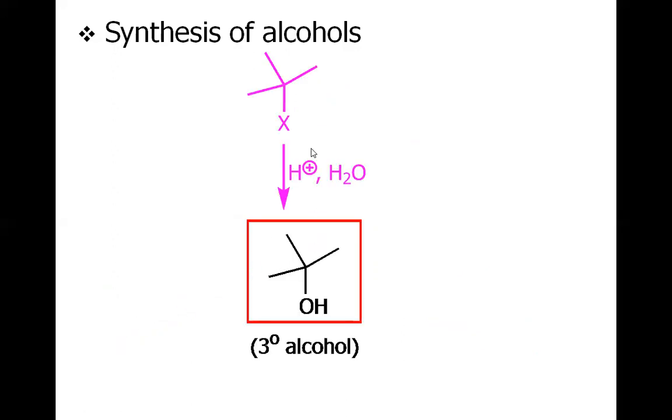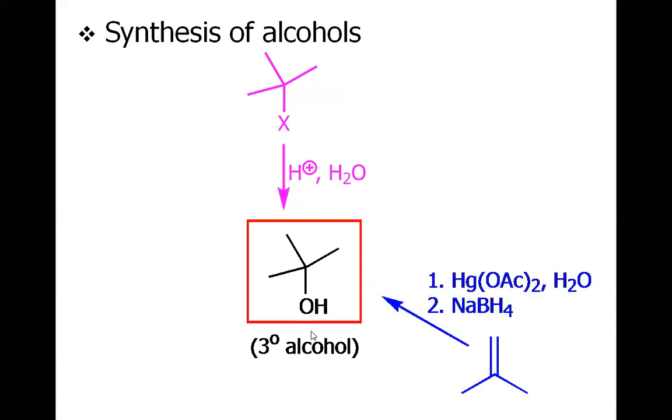For the tertiary alcohol, this tertiary alkyl halide, when treated with the acid, will give you the tertiary alcohol in a very high yield. We also get this tertiary alcohol when this terminal alkene is treated with mercuric acetate followed by sodium borohydride. This is a Markovnikov hydration reaction with no rearrangement. And this is again a very simple reaction, an acid catalyzed hydration. And this time again the hydroxy will attach to the carbon that has the least or no hydrogen atoms. So that's all.